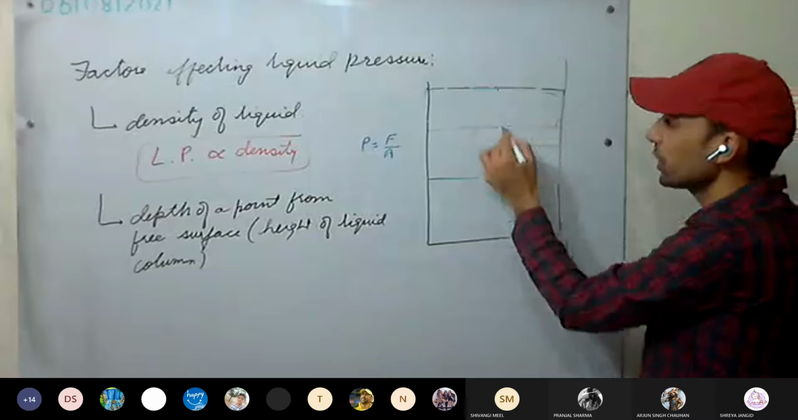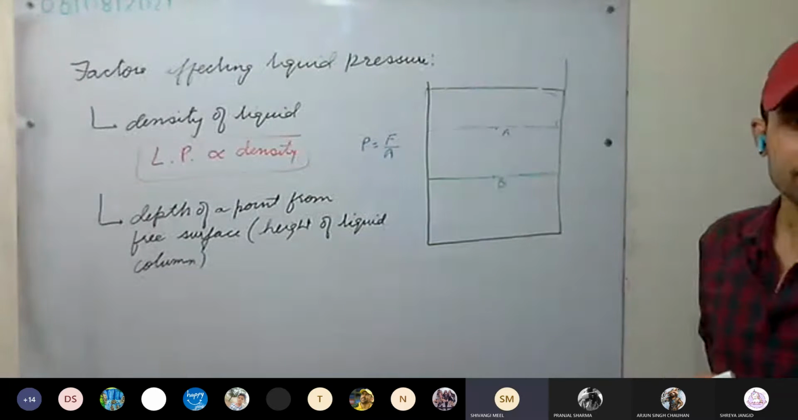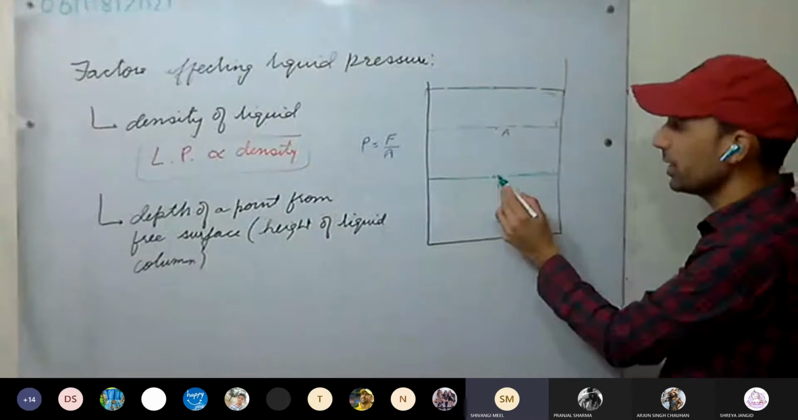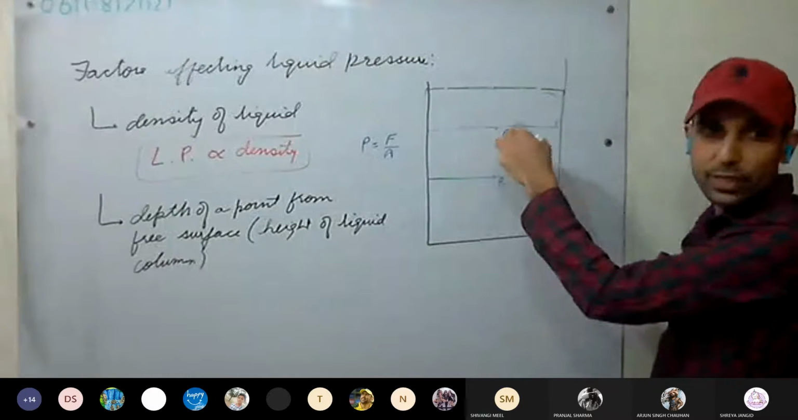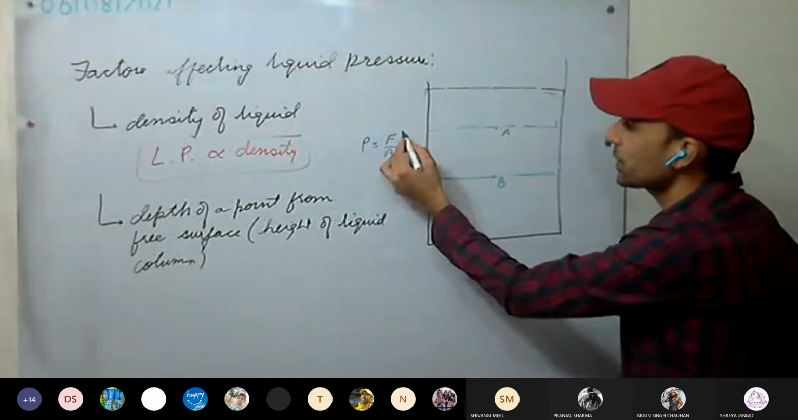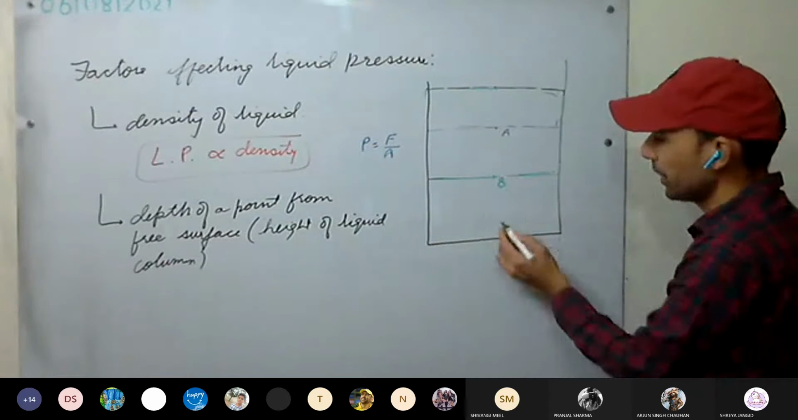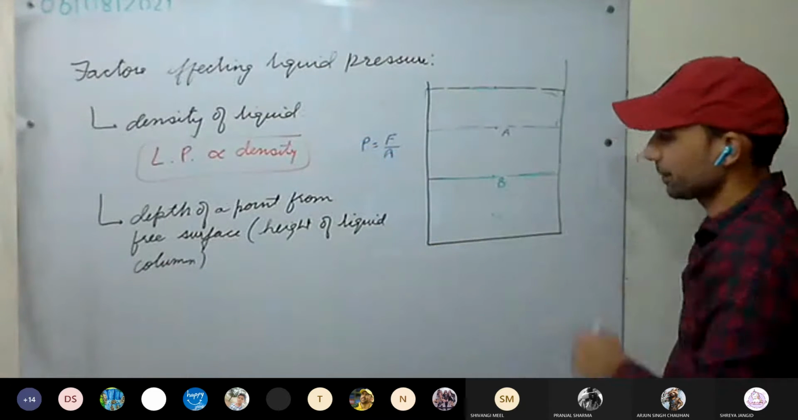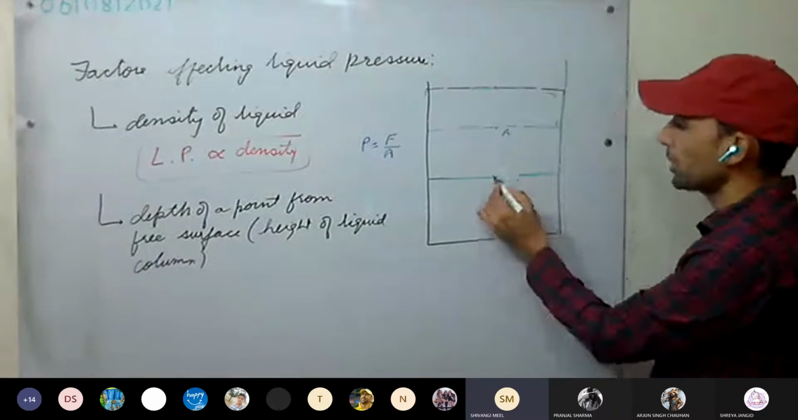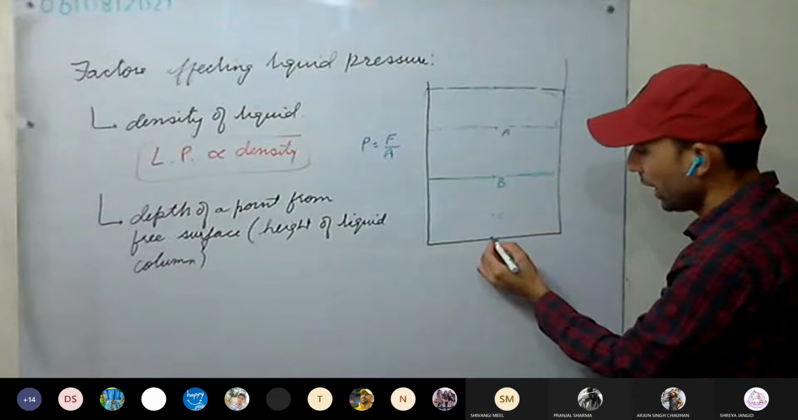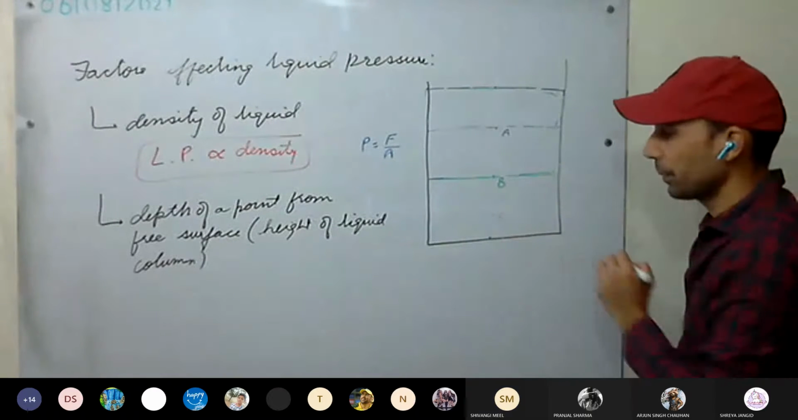Which point will have more liquid pressure, A or B? B will have more pressure since more liquid is there. More liquid means more weight of the liquid. More weight means more thrust. More thrust means more pressure. So more pressure at B. Okay, what about at C? C has the most pressure, more as compared to B. And maximum pressure at the base.